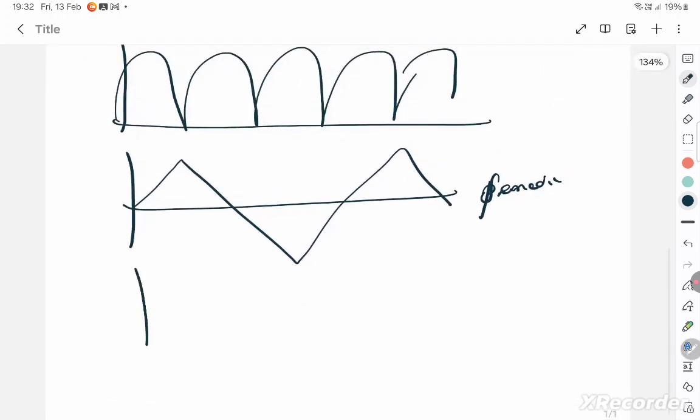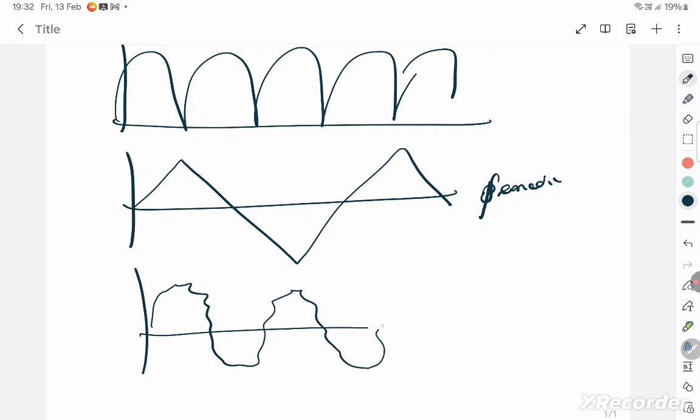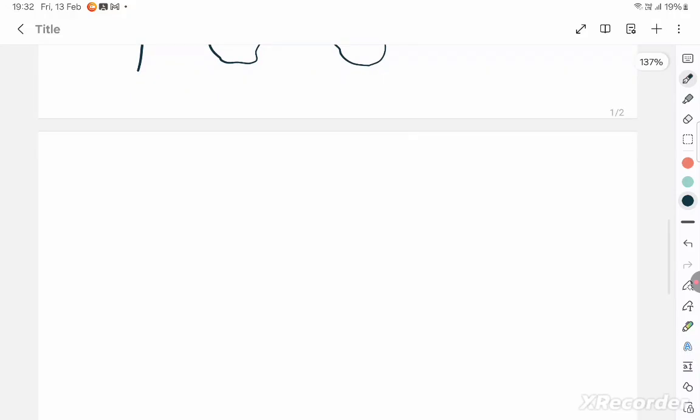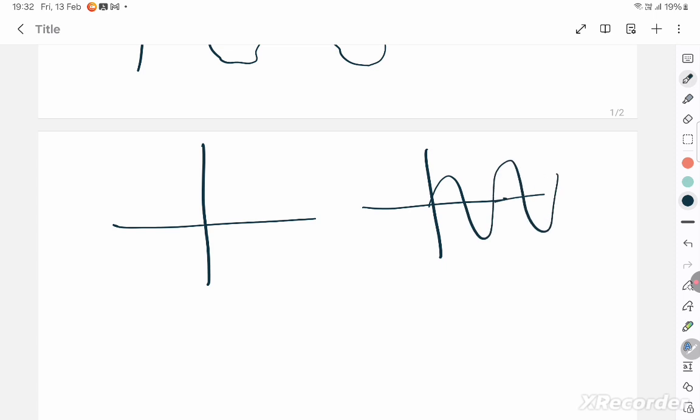There's one more graph given like this. Again, it's repeating, but it's not simple harmonic because it's not a perfect sine or cos graph. You know that sine is periodic because it gets repeated every 2 pi, sin of 2 pi plus theta. Cos is also repeating. The sine graph goes like this, crossing the mean position, so it's simple harmonic. Cos is like this, and again it's simple harmonic.